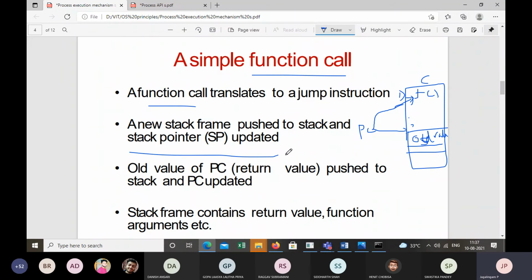Do you agree with this? Yes, sir. You call the function, the PC points to its instructions and we execute it, and after execution of the body we have to go back to the function call. So the stack will store the old PC value, the old address, so that the CPU can go back to that particular address.